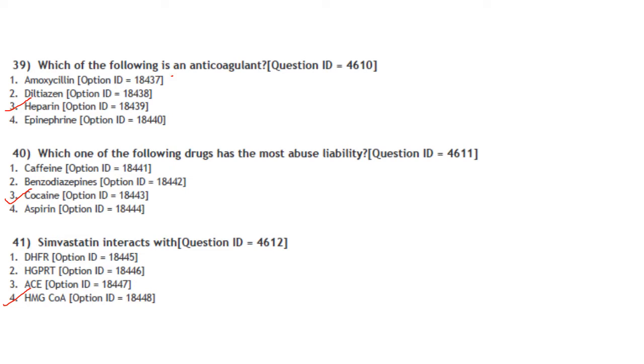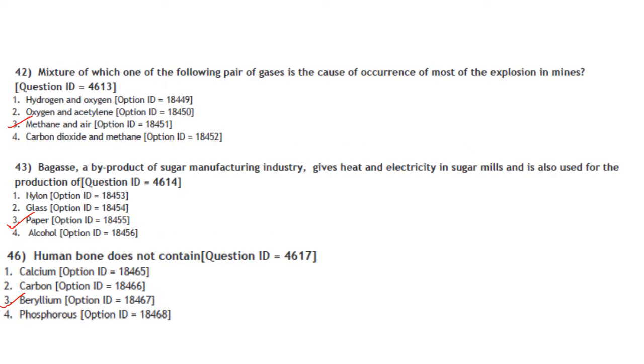Answer is option 4. Then mixture of which one of the following pair of gases is the cause of occurrence of most of the explosion in mines? So it is methane and air. Majority of the questions are just direct questions in this question paper, so I will be just giving out the answer. Only where explanation is required I will be explaining them.